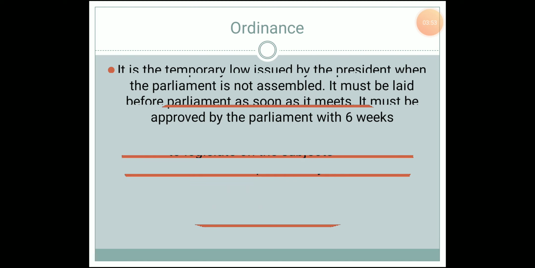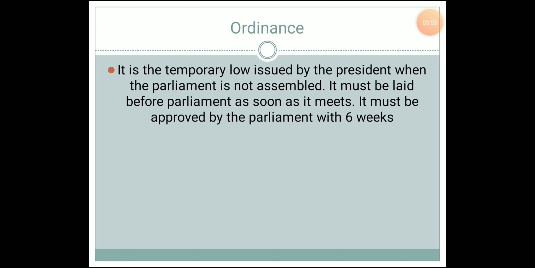So let us see what an ordinance is. An ordinance is a temporary law, and an ordinance is normally issued by the president. What is the situation where there is an ordinance? There is a need of a law, but the house cannot be assembled. At that time the government can ask the president to make a law, and until the assembly is held, this particular ordinance will have the validity of a law.